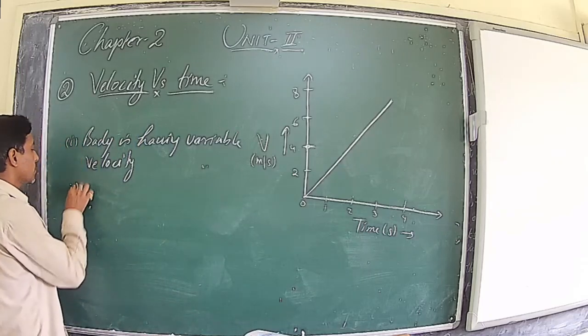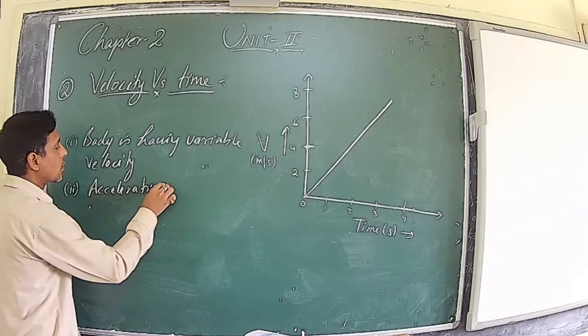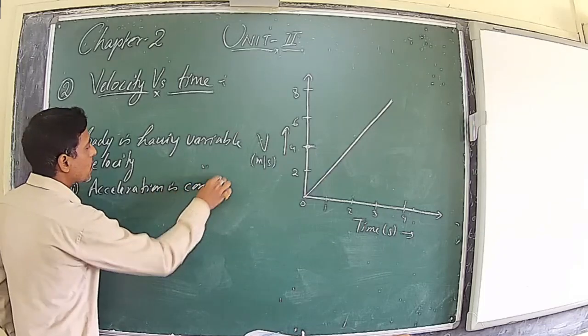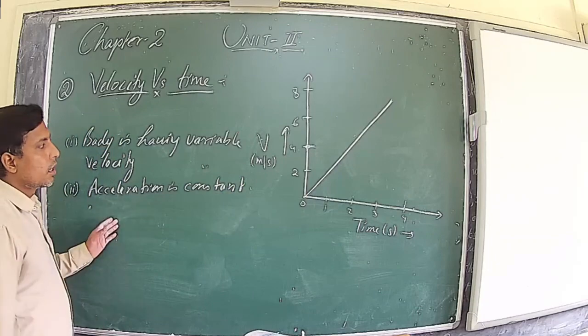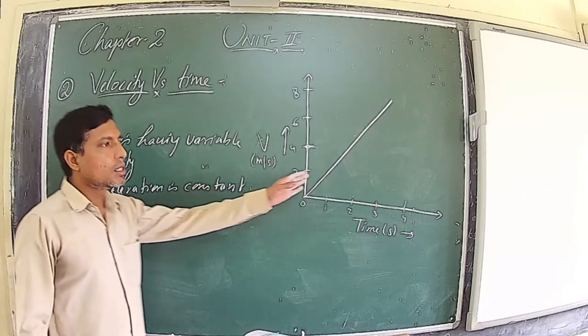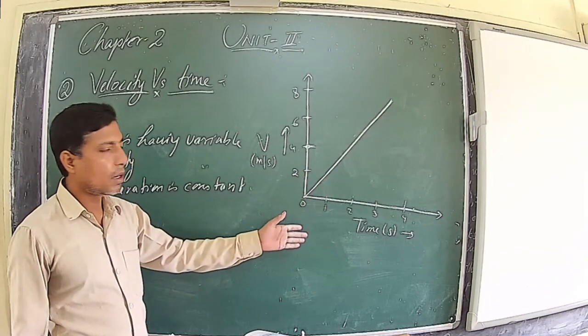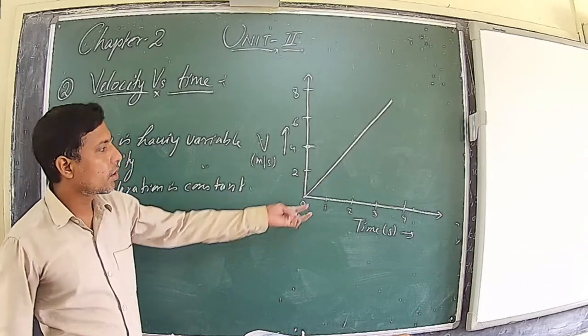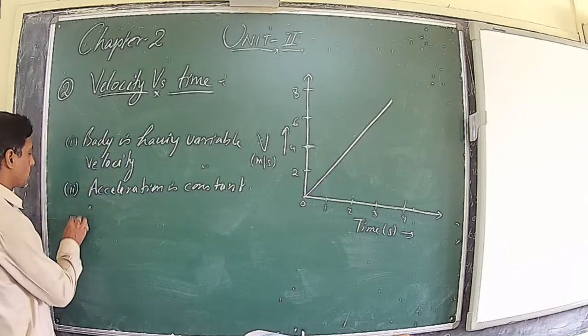But acceleration is constant. Acceleration is constant. It means the rate of change of velocity is equal in equal intervals of time. The change in velocity is equal in equal intervals of time. So how to find out the acceleration from velocity time graph? Simple. Find the slope.